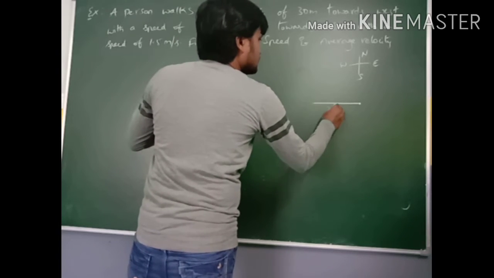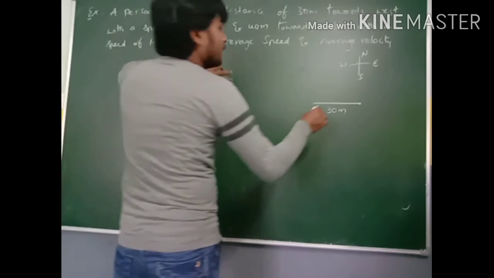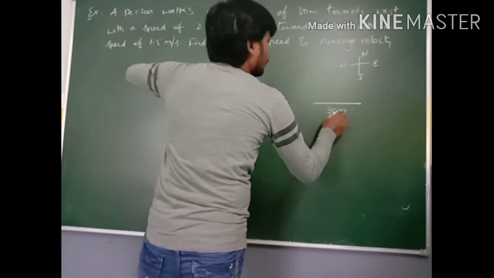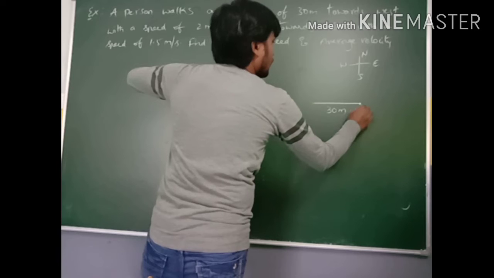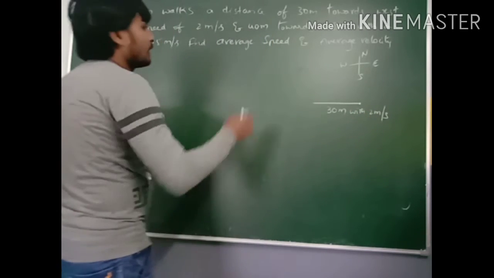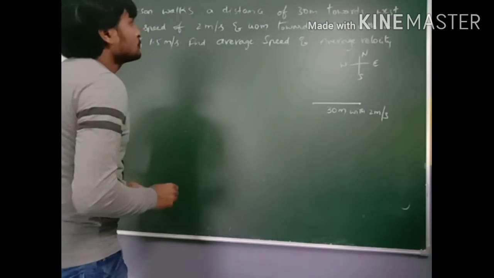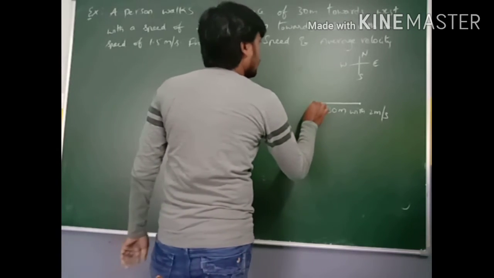So 30 meters. What is his speed? The speed of 2 meters per second. And from that particular point he travels towards north.